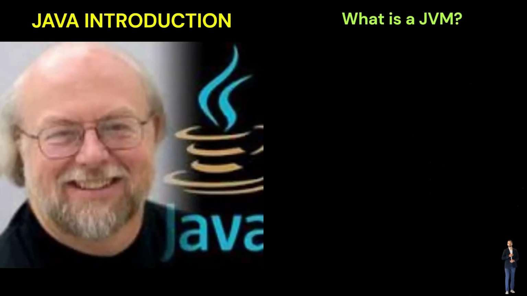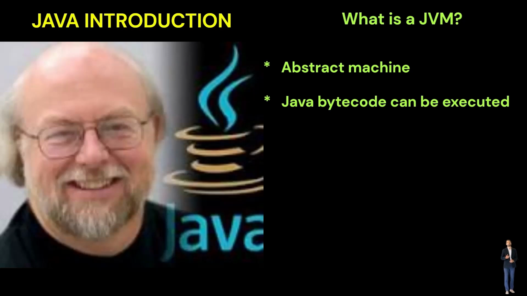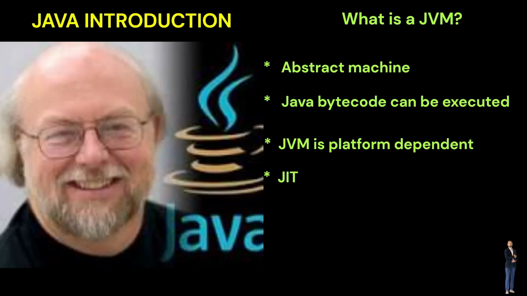What is a JVM? The Java Virtual Machine, JVM, is an abstract machine. It creates a runtime environment in which Java bytecode can be executed. JVMs are available for a variety of hardware and software platforms. The JVM is platform-dependent. JIT stands for Just-in-Time Compiler. JIT is a component of the Java Virtual Machine, JVM. It is used to accelerate the execution time.